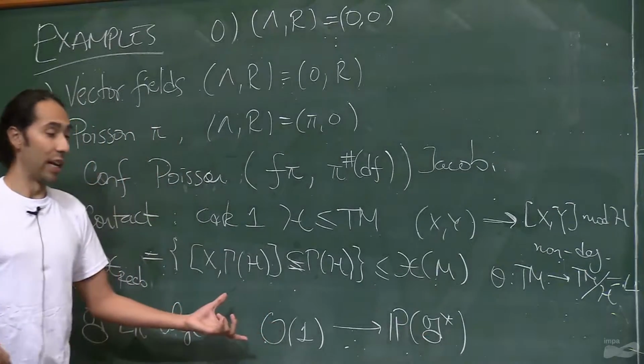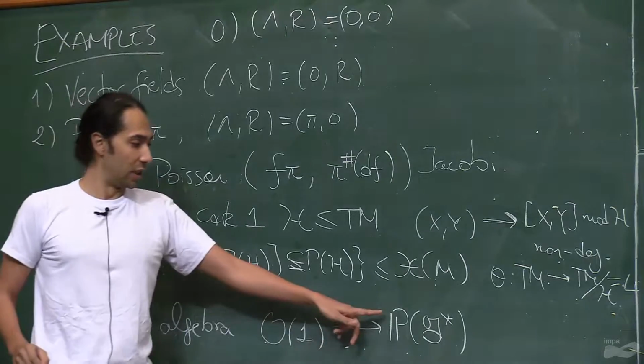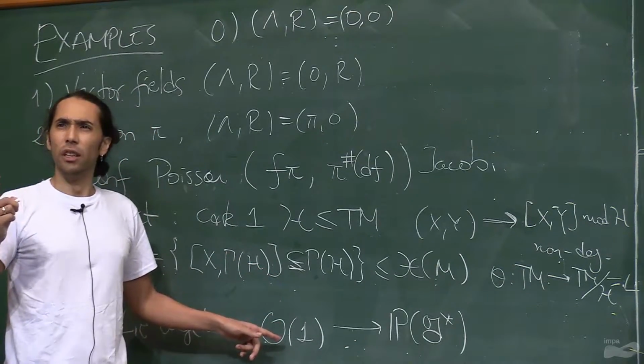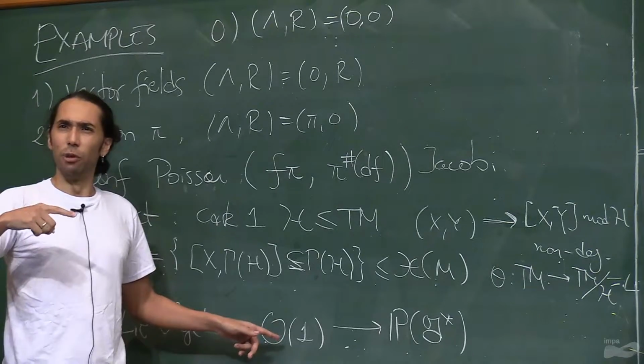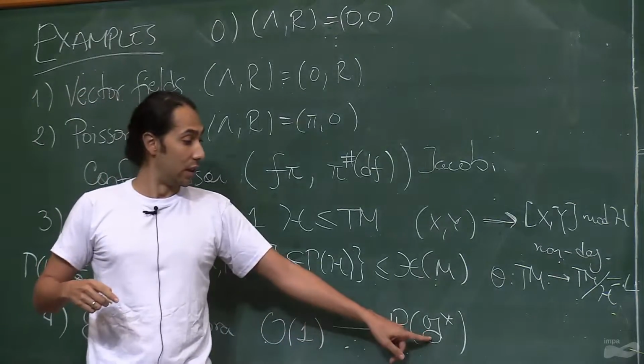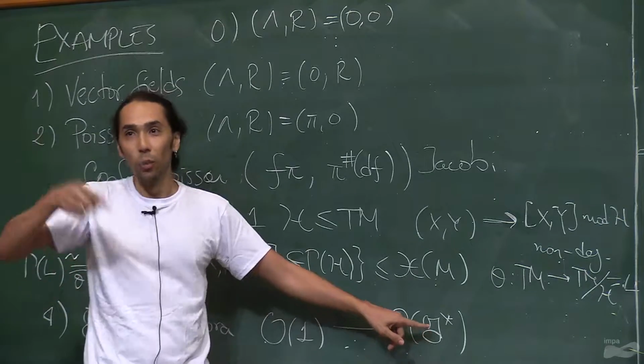This is going to inherit a Poisson bracket because sections of this thing are going to be homogeneous polynomials of degree 1, and this is going to be a Lie subalgebra of the Poisson algebra of the dual without the zero.